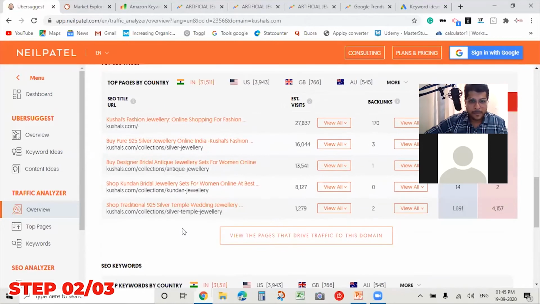And these are the top visited pages on their website. So here, if you see, the first is the homepage. The second most visited page is the silver jewelry. So that means this competitor is selling good silver jewelry online. So if this is a competitor, and he's selling silver jewelry, even now you need to focus on silver jewelry, because there is a demand for silver jewelry. Then the third most visited page is the antique jewelry, and then the Kundan jewelry, then silver temple jewelry. So these are the most visited pages on their website.